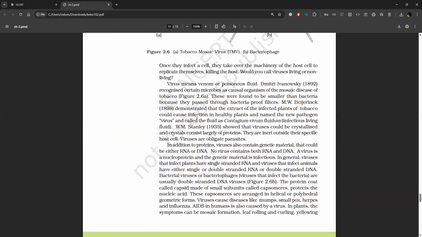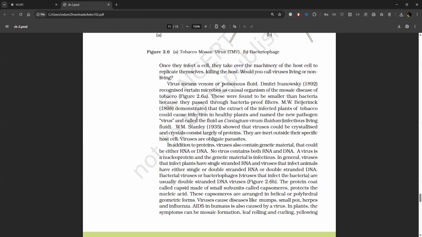Virus means venom or poisonous fluid. Dmitri Ivanovsky recognized certain microbes as the causal organisms of the mosaic disease of tobacco. These were found to be smaller than bacteria because they passed through bacteria-proof filters. M.W. Beijerinck demonstrated that the extract of the infected plants of tobacco could cause infection in healthy plants, and named the new pathogen virus and called the fluid Contagium vivum fluidum, infectious living fluid.